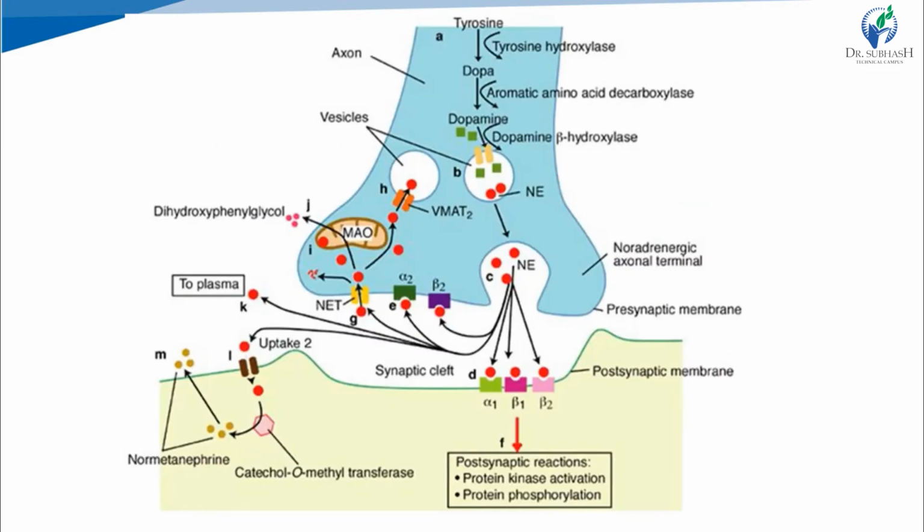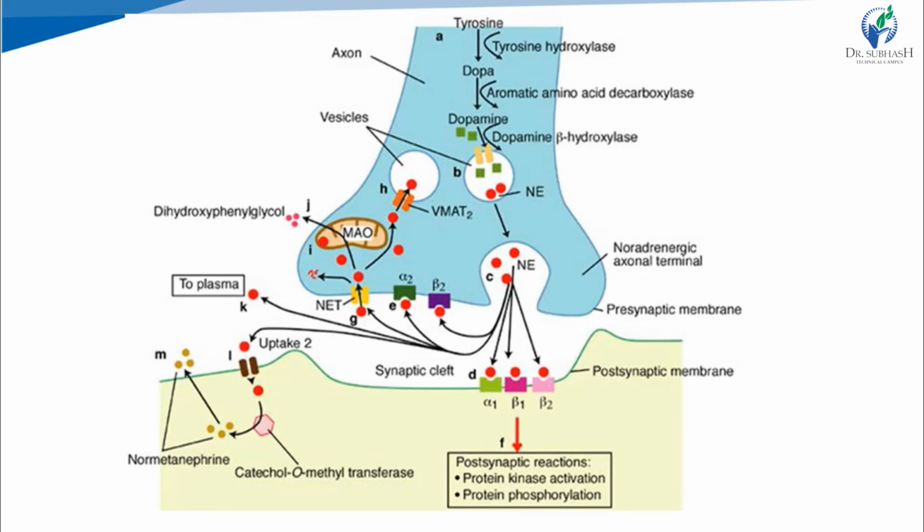Here the neurochemistry of catecholamine is summarized. See, tyrosine, dopamine, then noradrenaline, then it is transported with the help of VMAT2, right? This is the biosynthesis. Then noradrenaline is stored, then its storage vesicle is ruptured, then noradrenaline is released and it is taken up by its receptors, which are alpha and beta.